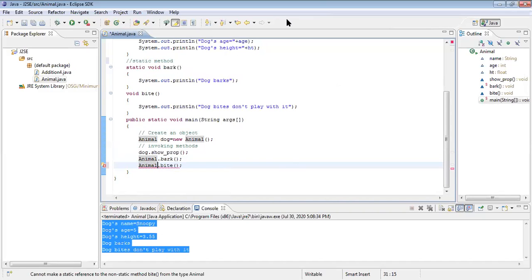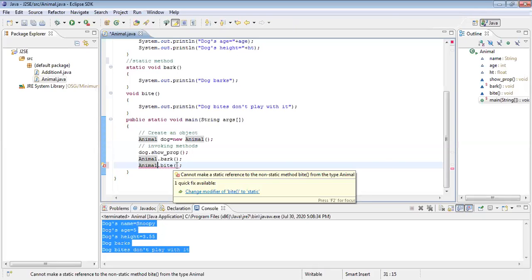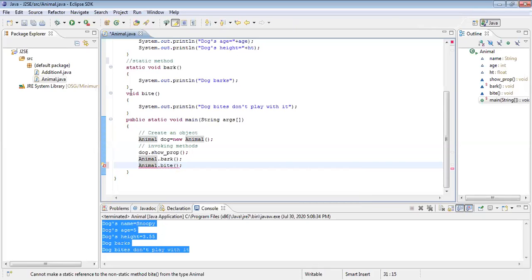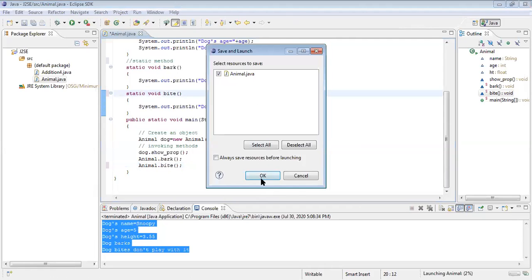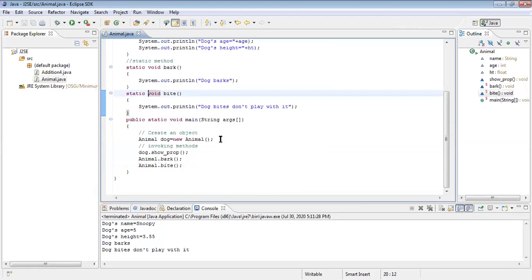If you remove void bite and make it static void bite, here you are saying static, like this. Perfect. No problems. So we can invoke everything using the class name. But it is not good practice all the time. I will explain later about that disadvantage. During JVM architecture, you can understand where to use static and where not. Generally, please go with non-static only. Static is not good all the time. Some complexities will be there because your code should be secure.